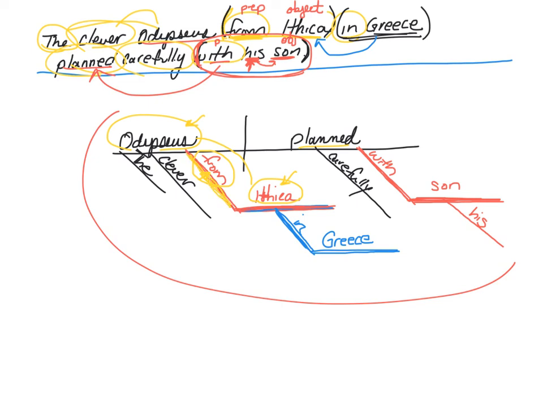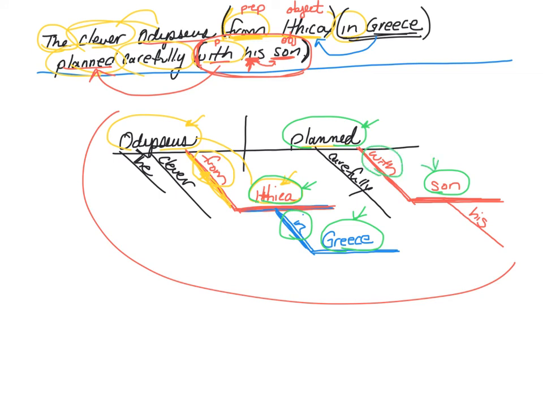What is the relationship between Ithaca and Greece? Well, the relationship is one of these is inside the other. What does this relationship tell us? Inside. What is the relationship between planning and son? One of those actions was taken with the other.